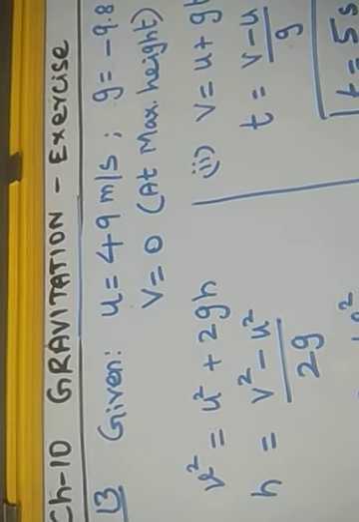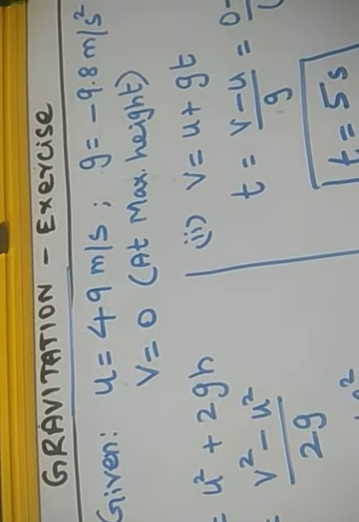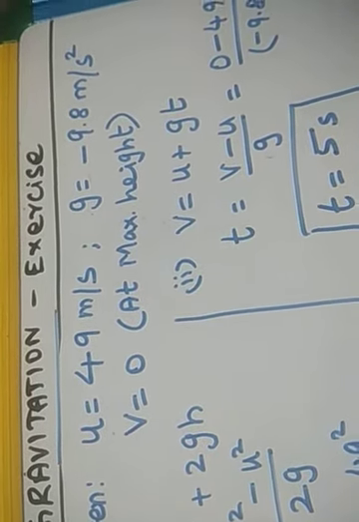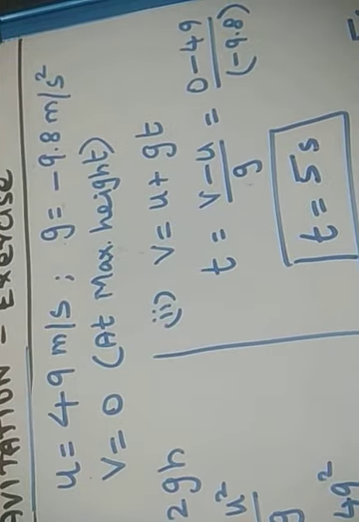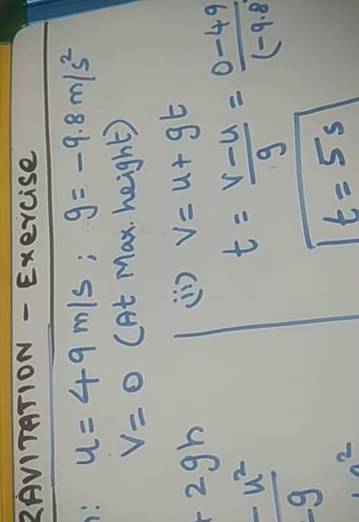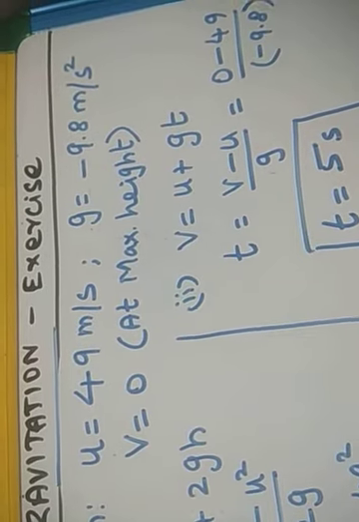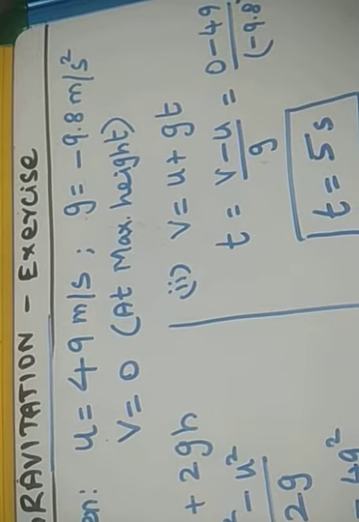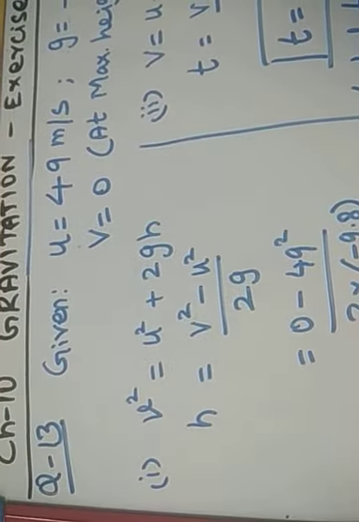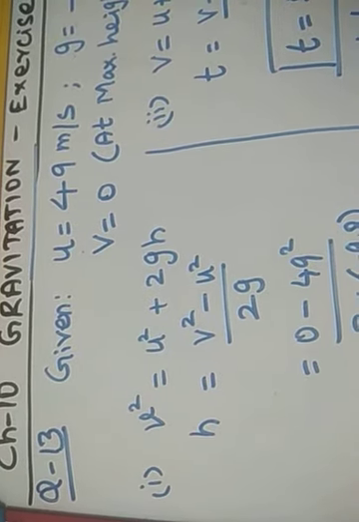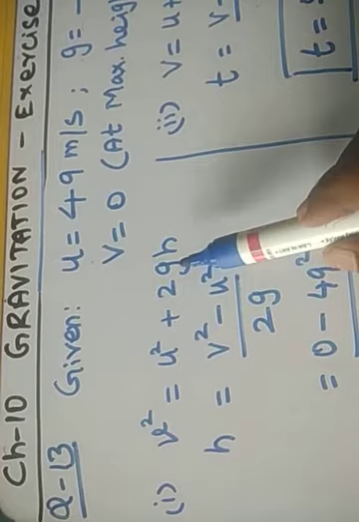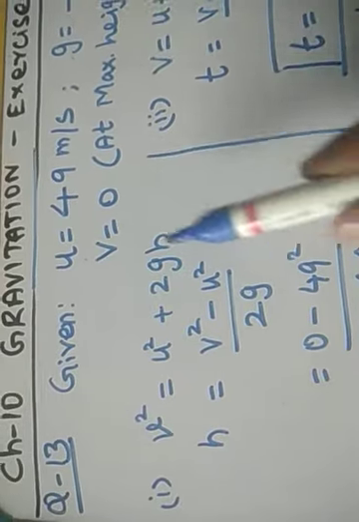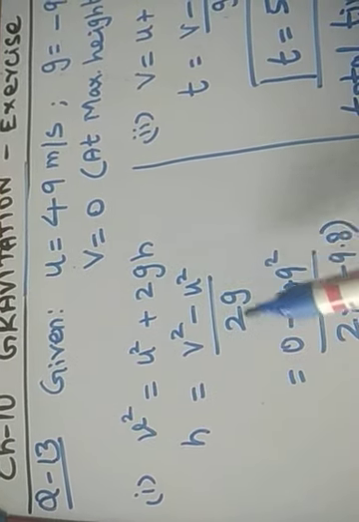As the data is given in the question, the initial velocity given to the body is 49 meter per second. As the body is moving upwards, it will move against the earth's gravity, so we have to put minus 9.8 meter per second square. At the maximum height, the velocity will be 0. The initial velocity is 49 meter per second and the final velocity is 0. By substituting these values in Newton's equation of motion, v square is equal to u square plus 2as. Instead of acceleration, we substitute the acceleration due to gravity, and s is the distance, that is the maximum height. So the maximum height is equal to v square minus u square by 2g.